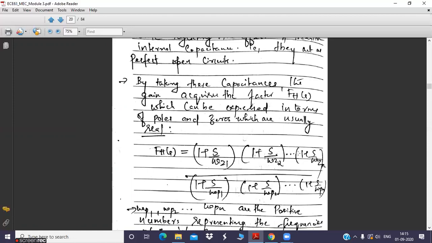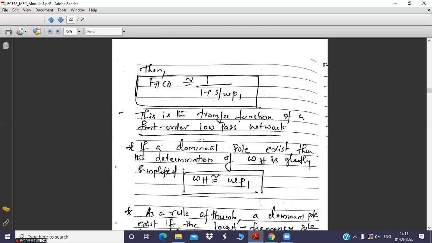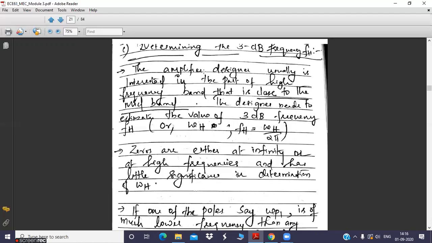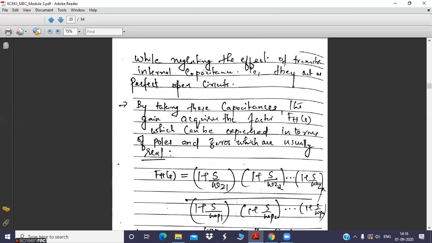So if you multiply all these n number of terms in the numerator of this particular function, the entire term will become 1. So this you can approximate as 1. Okay, so numerator, if you have n number of terms, still you will be approximating it as 1. So the equation becomes 1 divided by the denominator, which will have 1 plus s divided by omega p1, even though you are having n number of poles in the denominator in the previous equation.